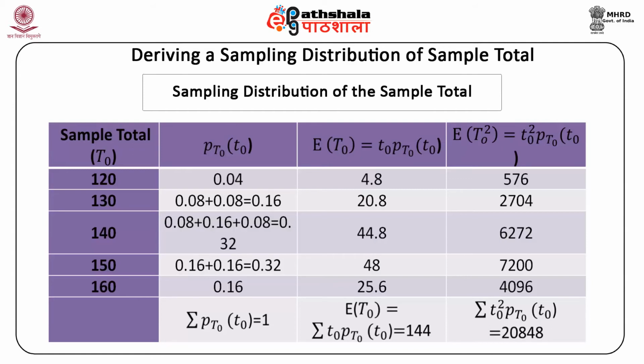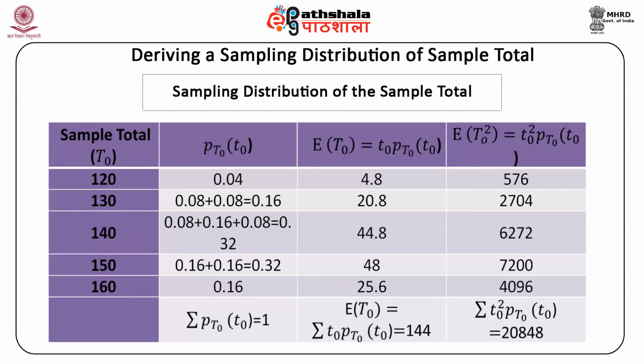I have shown it to you. The last column has the expected value of T0 square, which we get equal to 576, 2704, etc. And again, it can be verified that it changes from sample total to sample total.